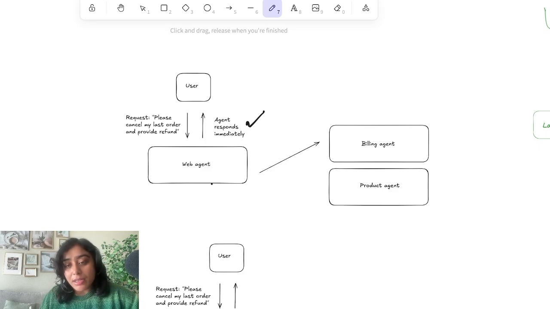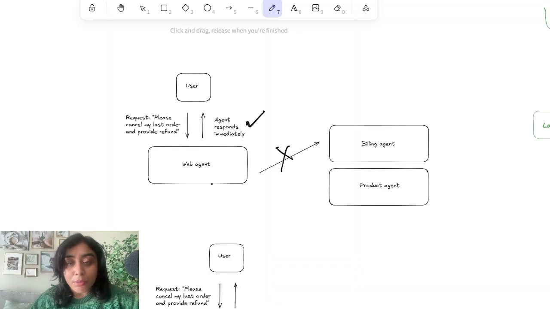Now, as the request is sent to the billing agent, it could be occupied, or the billing agent could be crashed. This direct call to the billing agent is not the right way in 2025 to send a request to a different agent or communicate between two agents. Direct calls are a single point of failure. What if there are multiple requests and they're taking time? How will the web agent react if the billing agent is taking a long time? The third problem is, what if the billing agent crashes? The web agent will not be able to solve the problem of the user.